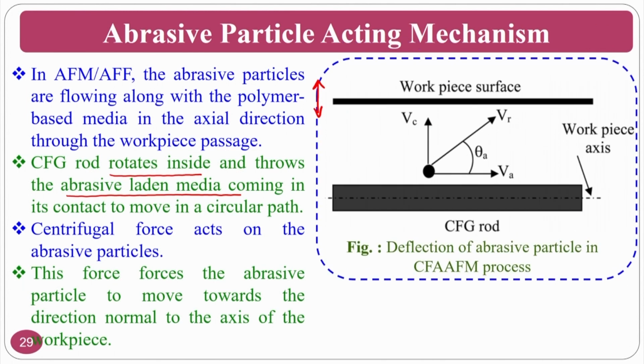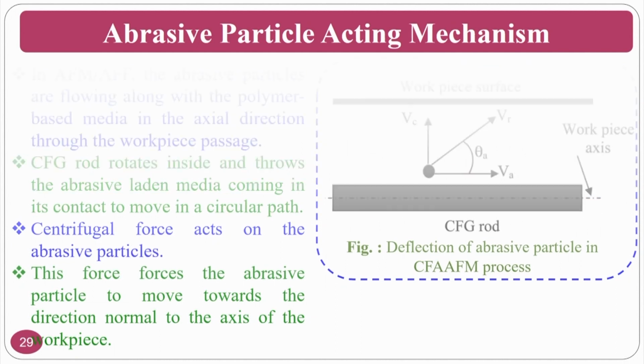If you see here, this is the axis of the centrifugal rod. This rod is given rotary motion, because of which, if there is an abrasive particle, once it hits, what will happen is, this is because of the reciprocation and this is because of your centrifugal force, and the resulting direction will be like this. Okay.